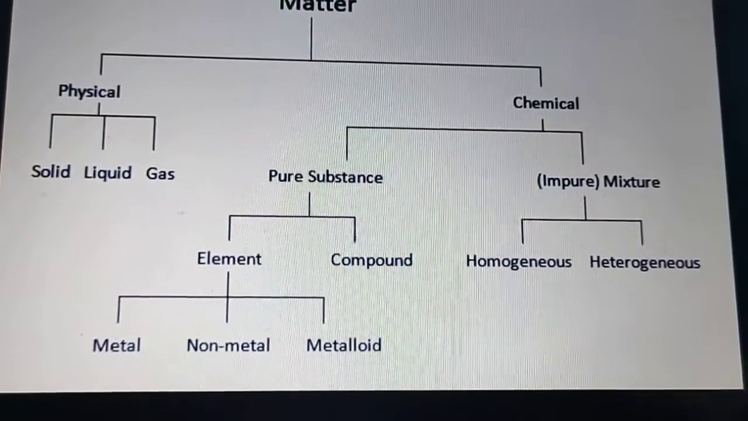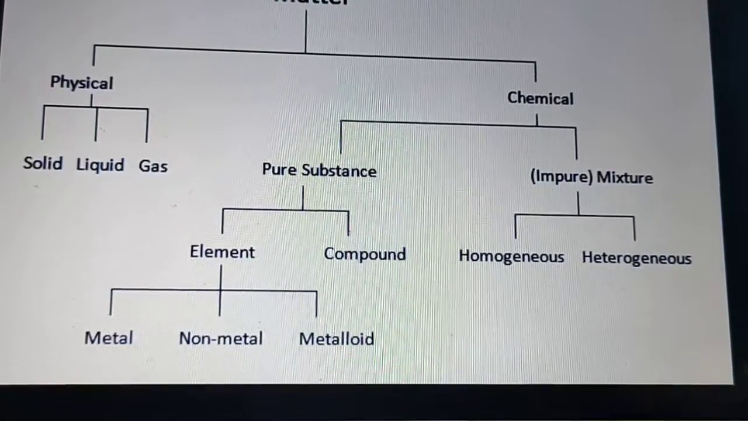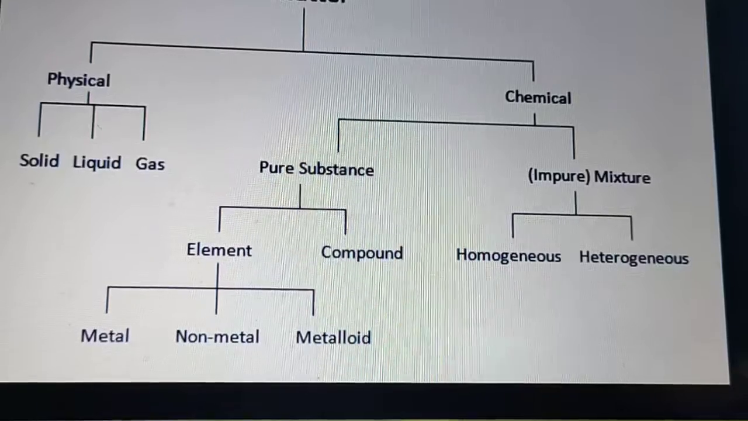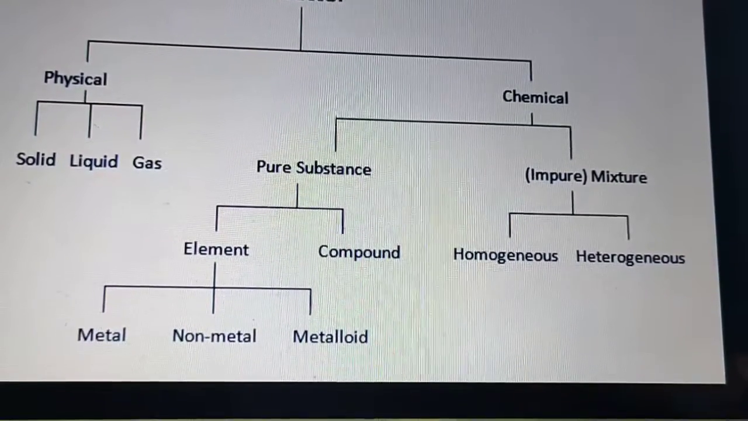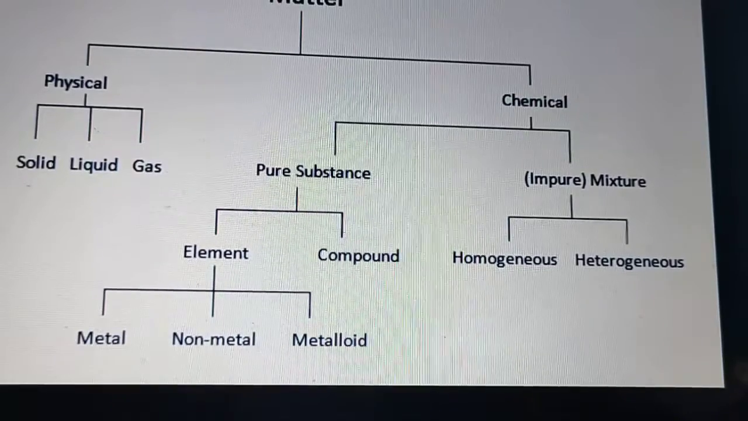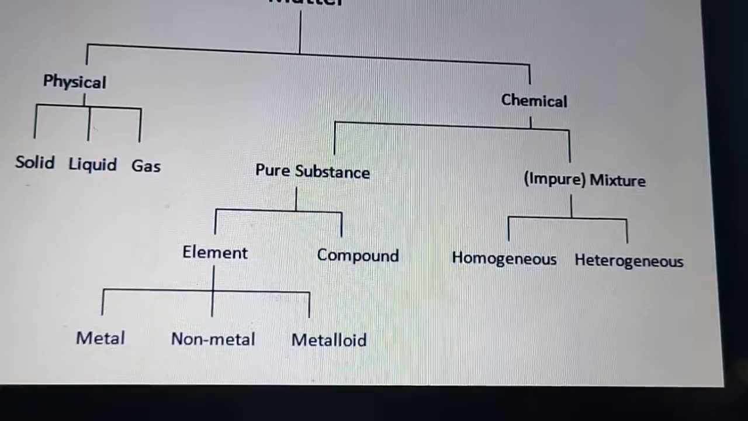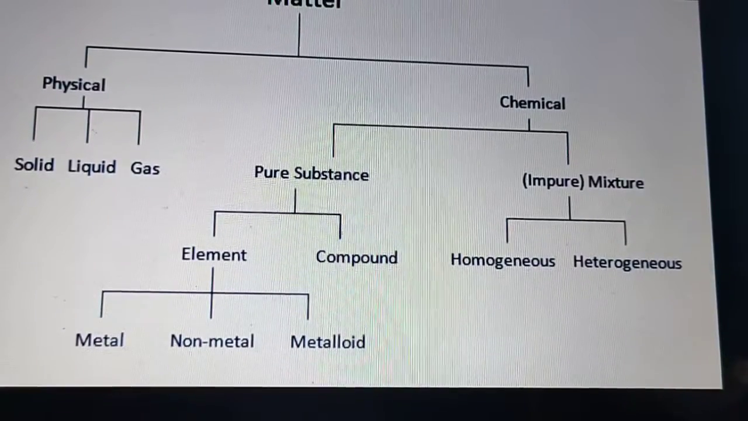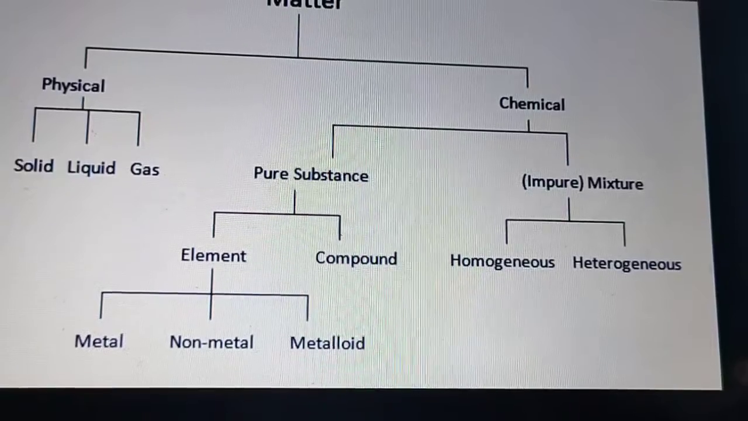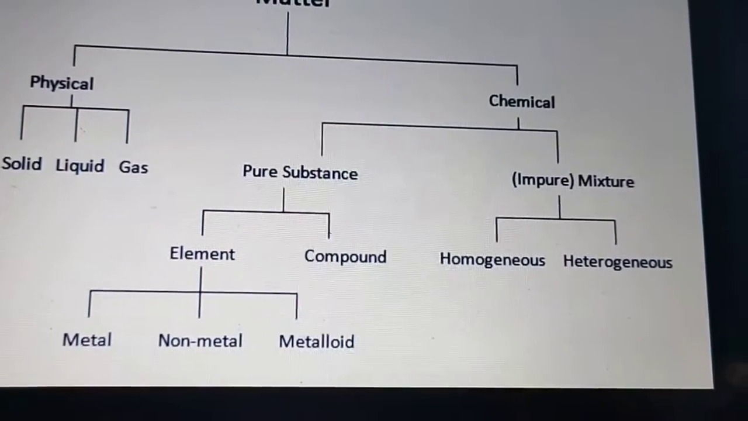Physical properties means what? The properties of matter which can be observed without changing its composition or constitution under specific conditions. These are called physical properties. Like for some example, if I'll give you, then the example will be color, density, melting point, boiling point, its hardness, malleability, ductility, etc. These all are physical properties.